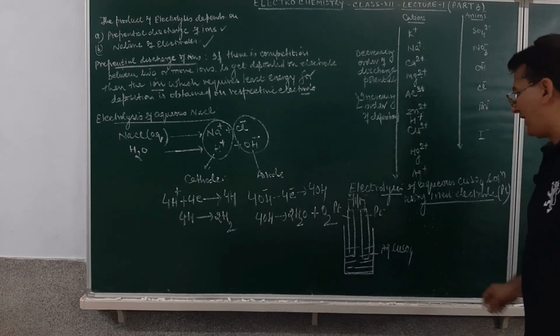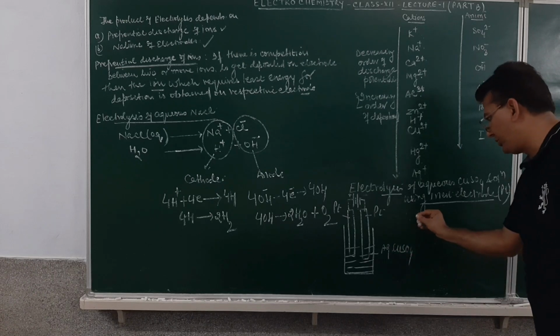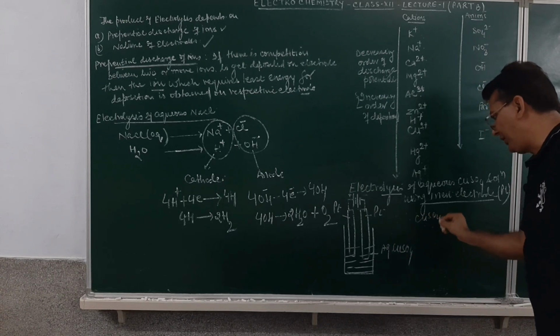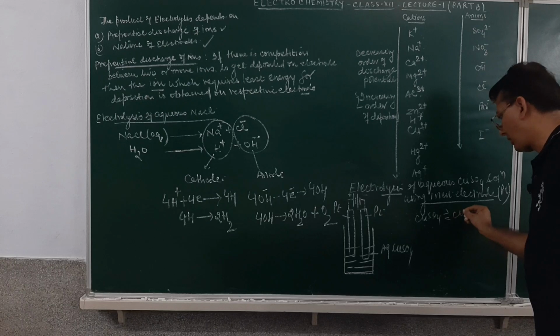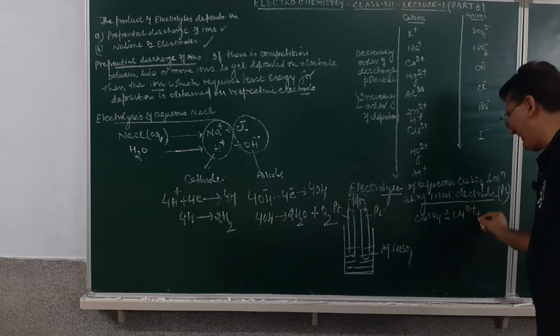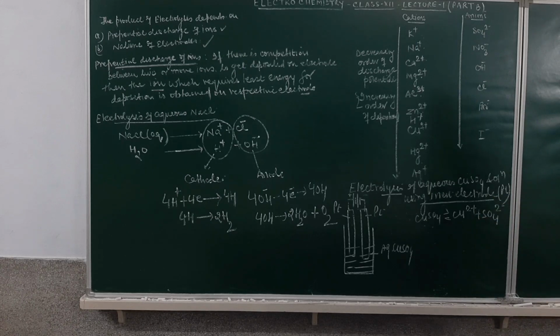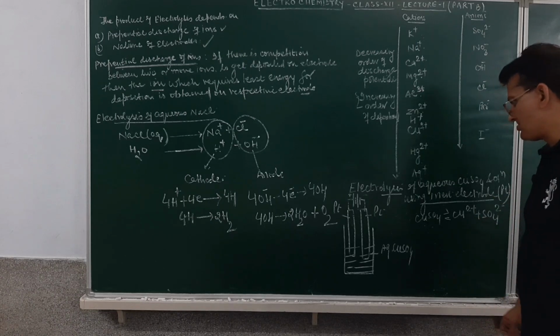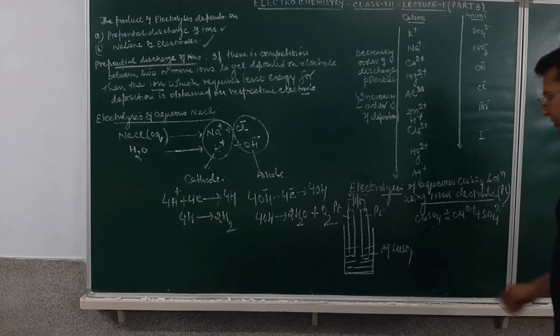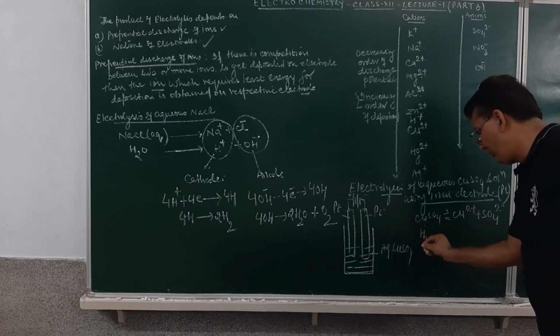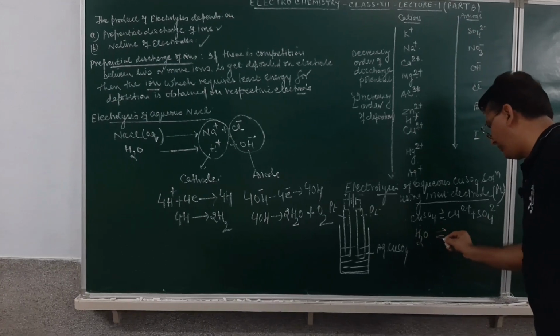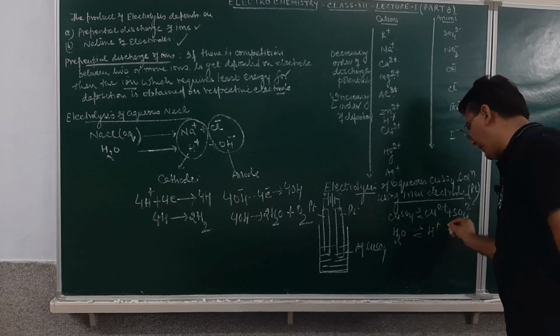Now when we carry out the electrolysis, when we pass electricity through this, copper sulfate will ionize to form copper ion and the sulfate ion. Then, since it is an aqueous solution, we have water molecule also, which will ionize to form hydrogen ion and the hydroxyl ion.